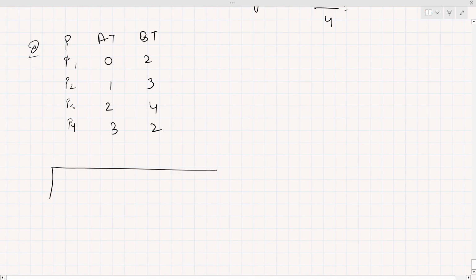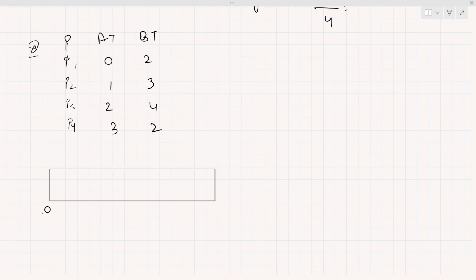First of all, we have to make the Gantt chart. Remember, this is a non-preemptive process, so if a process gets the CPU, it will execute completely. You cannot snatch the CPU from a running process. At arrival time 0, we have only one process available, which is P1, so we execute P1 from 0 to 2. After 2, we have 2 processes available, P2 and P3. Between these 2 processes, whoever has the highest burst time will get the CPU. P3 has the highest burst time, which is 4, so P3 will get the CPU, and 4 and 2 become 6.